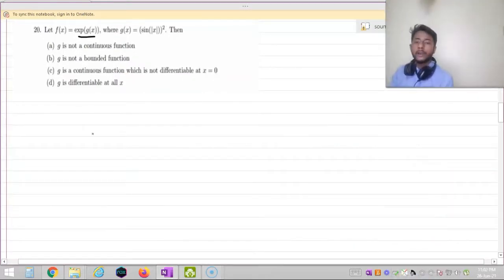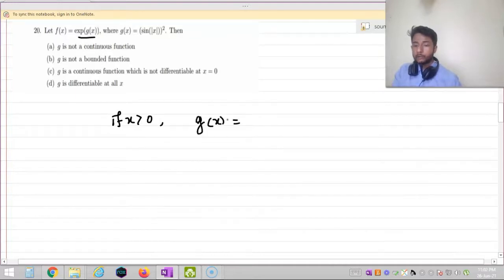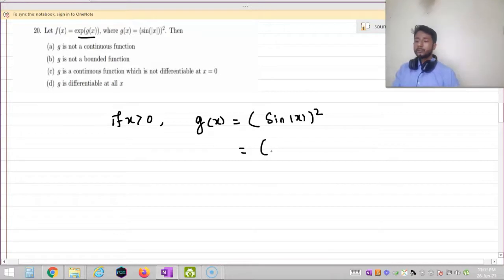Now you can see that if x is greater than 0, g(x) is equal to sin of |x| squared. If x is greater than 0, the value of |x| is equal to x, so I can say that this is sin of x squared.